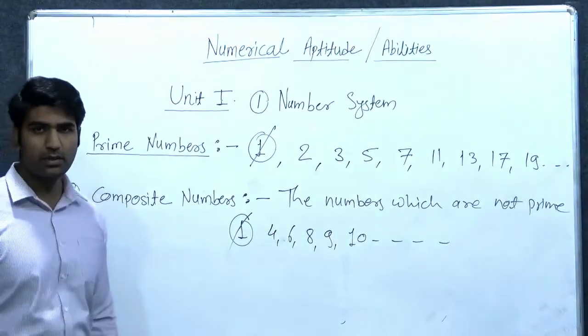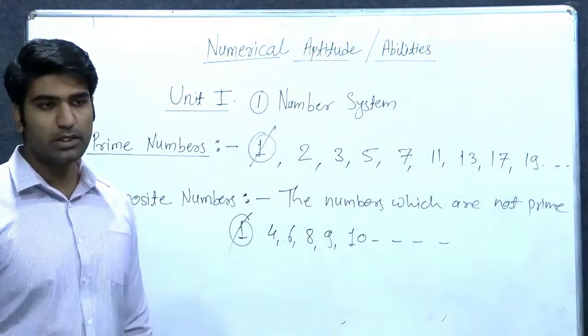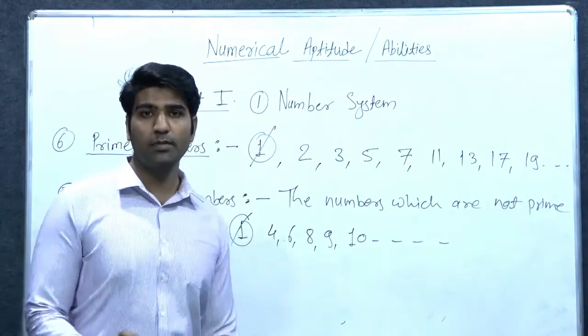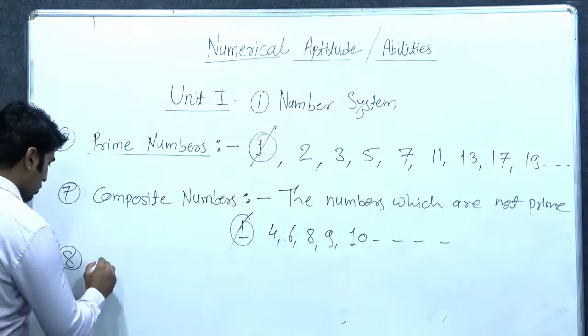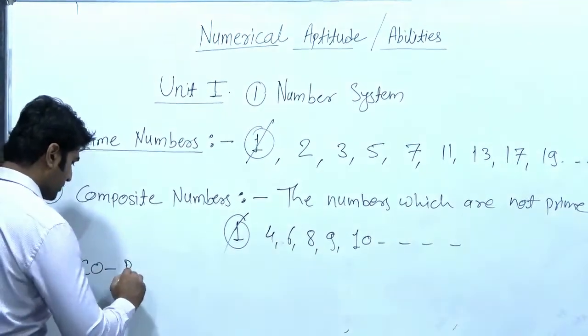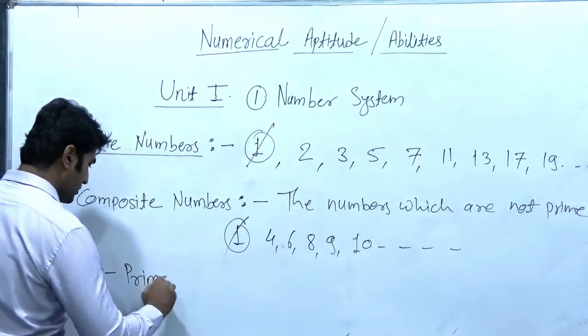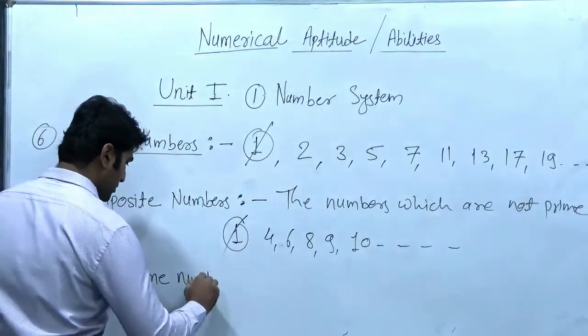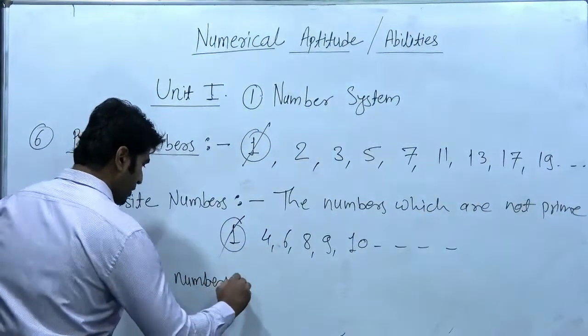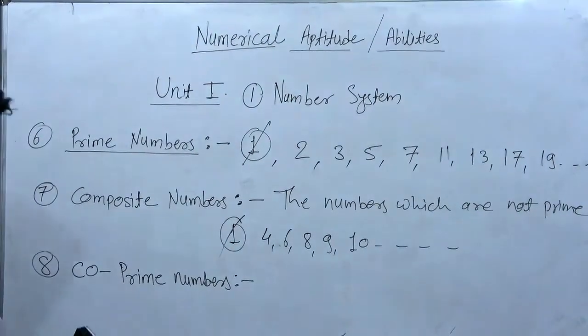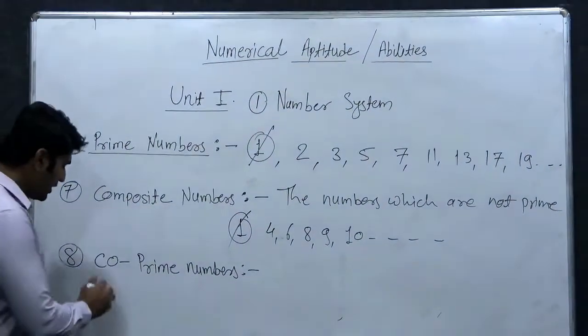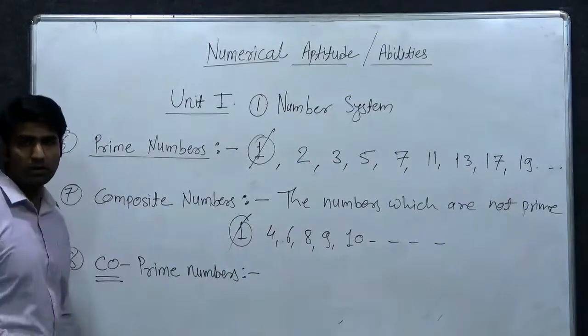Last, type number 8. It is again very important. Co-prime numbers. So co means more than one.